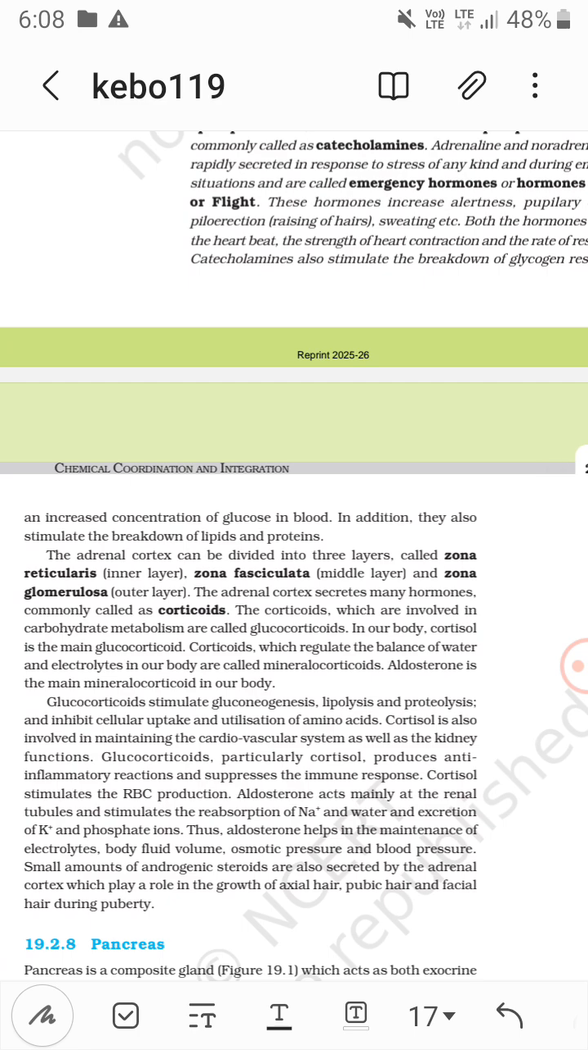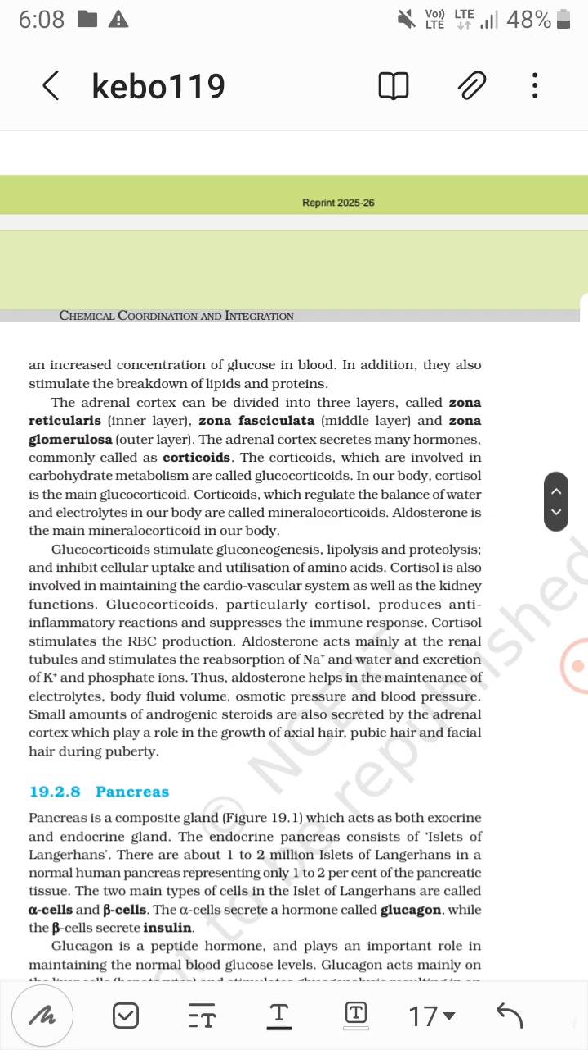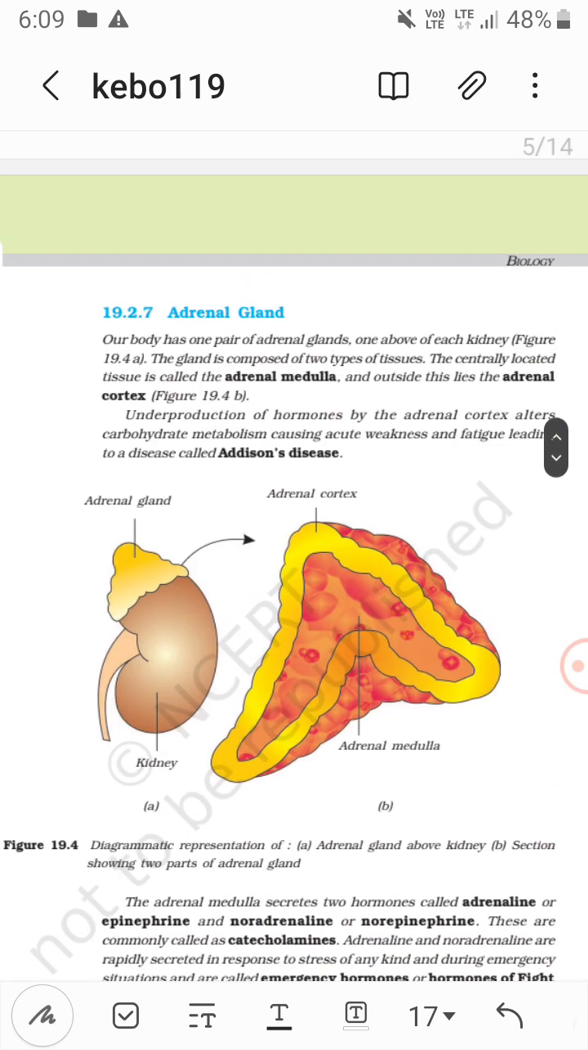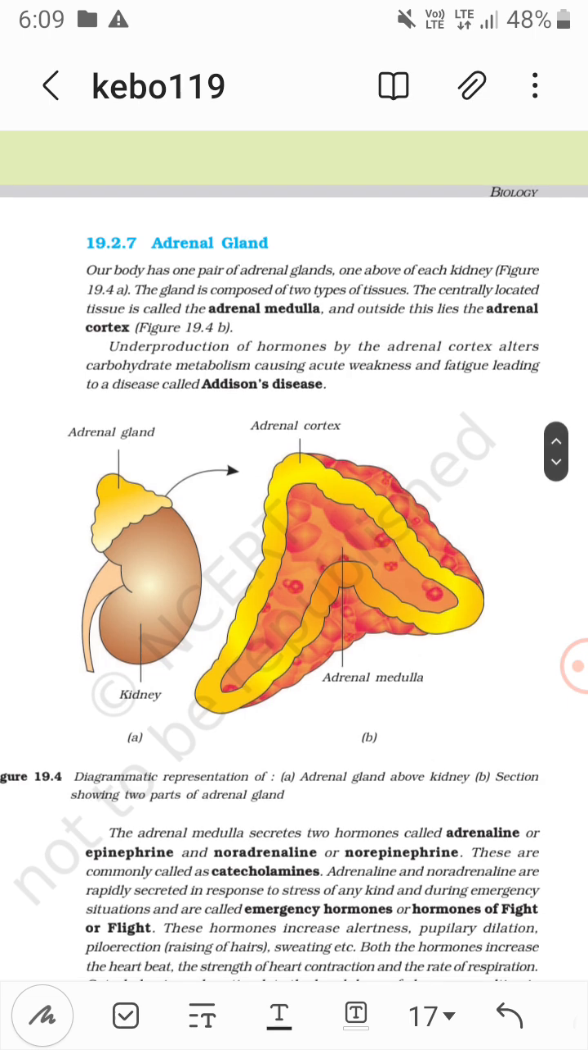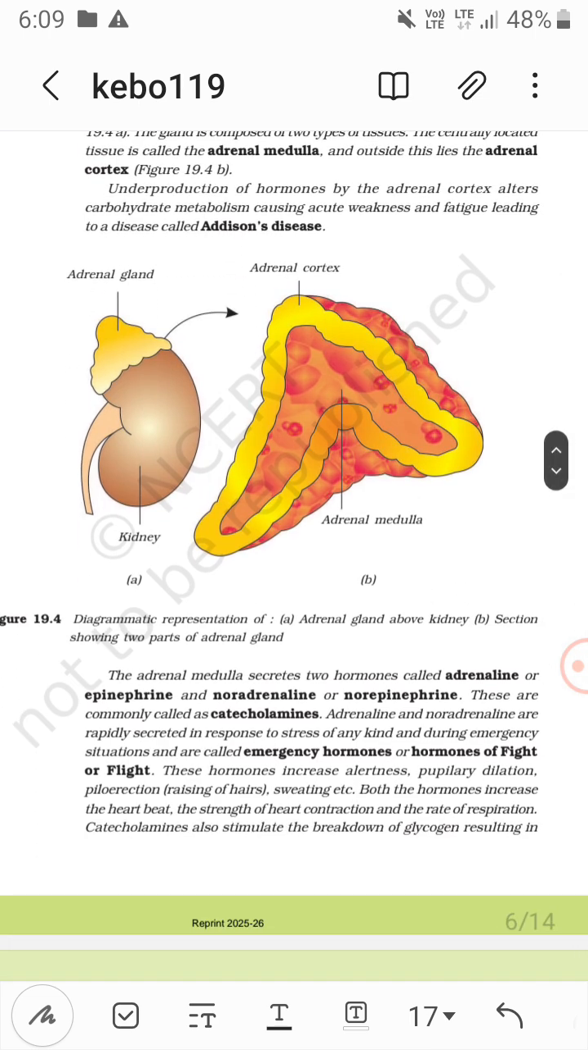And now the adrenal cortex, you see, there is also Addison's disease, that is underproduction of hormones by the adrenal cortex, that is glucocorticoids or types of corticoids, that alters the carbohydrate metabolism and causes acute weakness and fatigue. So this is Addison's disease, right? Now you see in the diagram the adrenal gland on the top of the kidney, the adrenal cortex on the outside, and the adrenal medulla on the inside.